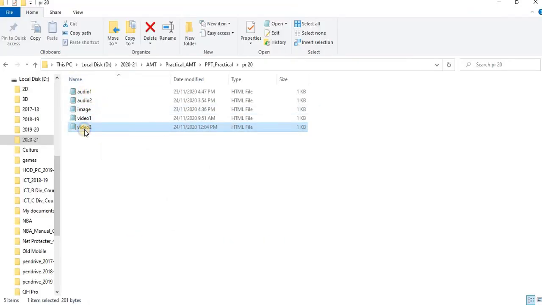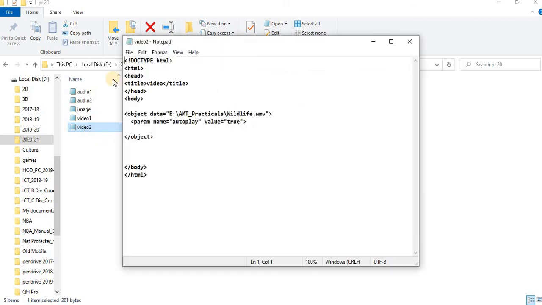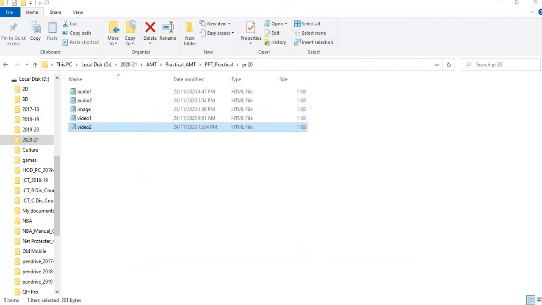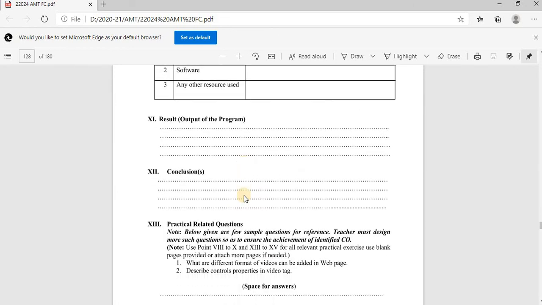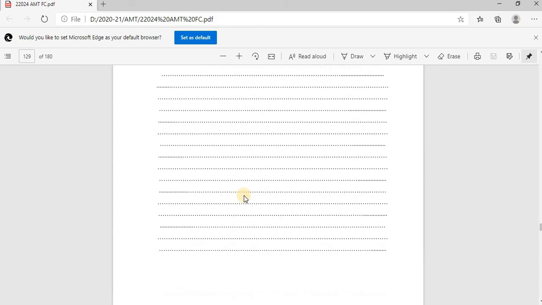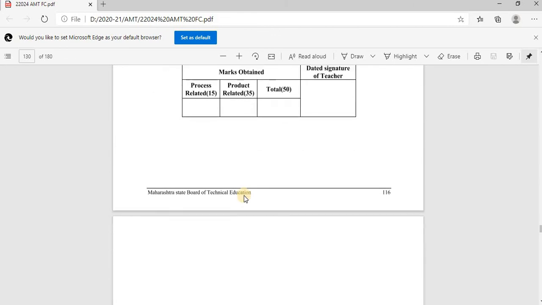In the second question, add the object tag and param tag. In the data, pass the address of that video. After that, in the param name, give autoplay, and in the value give true. Okay, these are the two questions. Practical number 22.